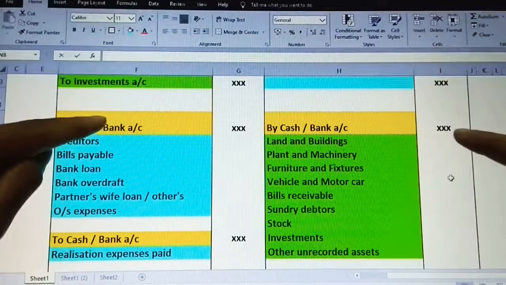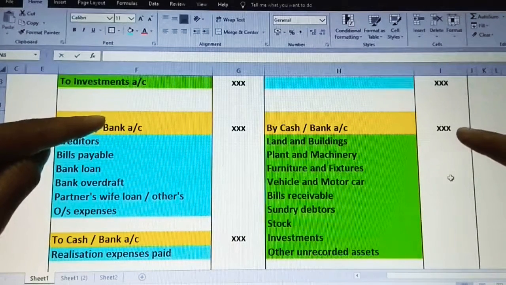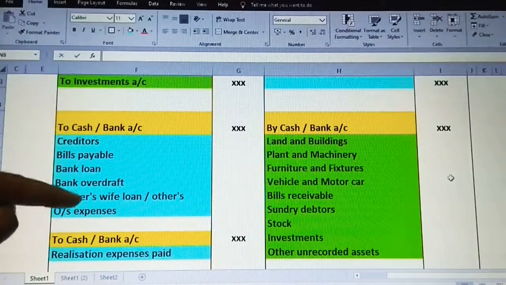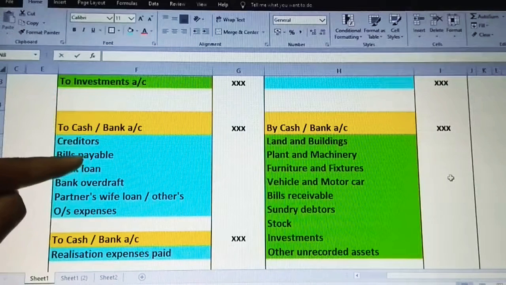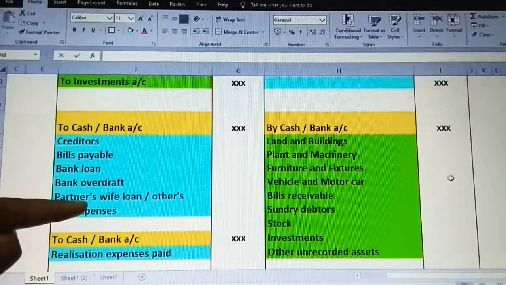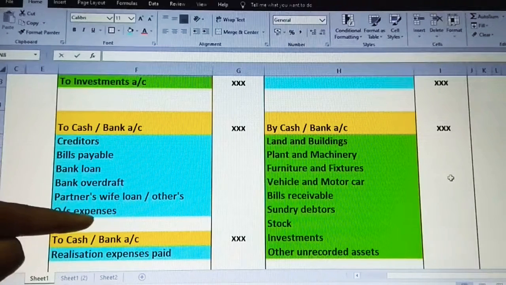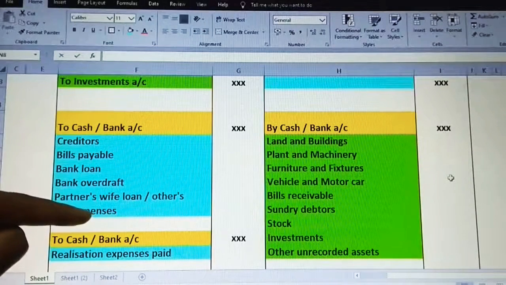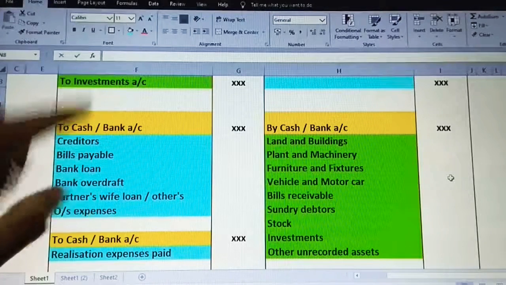The cash we received out of the sale of assets should be used to pay off the outside liabilities: creditors, bills payable, bank loan, bank overdraft, partner's wife's loan or others, and outstanding expenses, whichever was on the credit side. First we took the book value, the same book value.